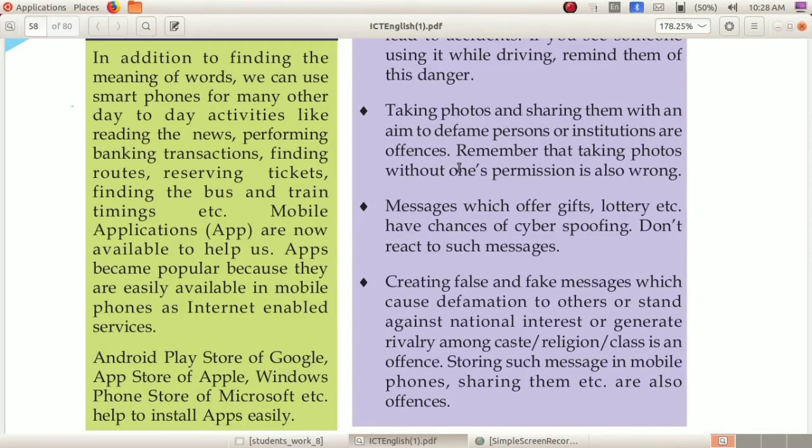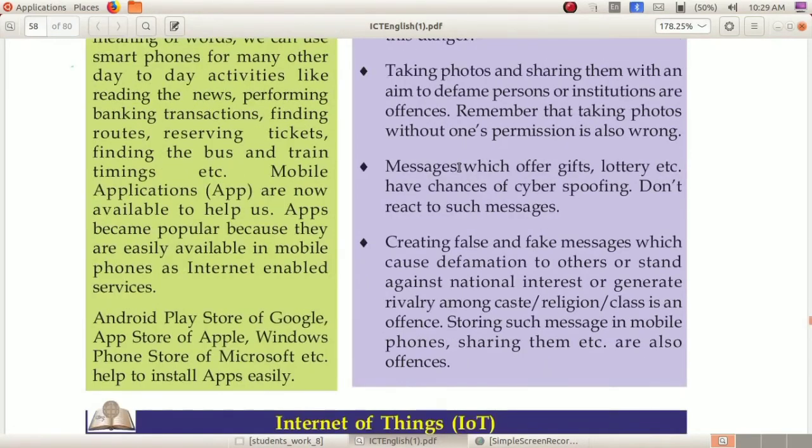Also, you cannot share images or text messages which cause defamation of persons or institutions. That may also be a punishable offense. So don't take photos of others without their permission, and don't pass on messages that cause defamation to persons or institutions.